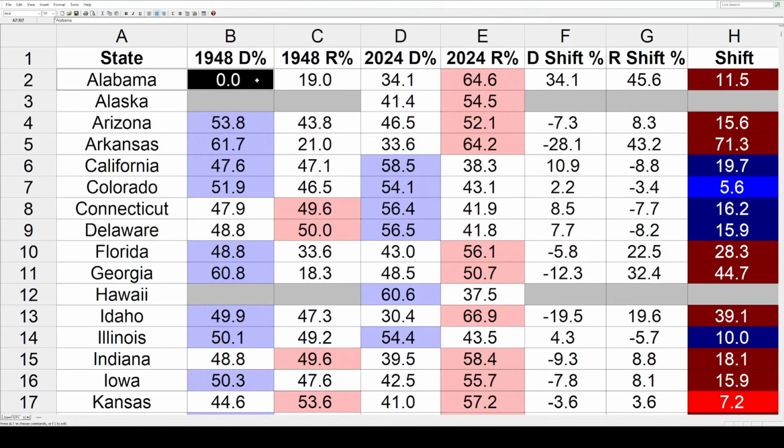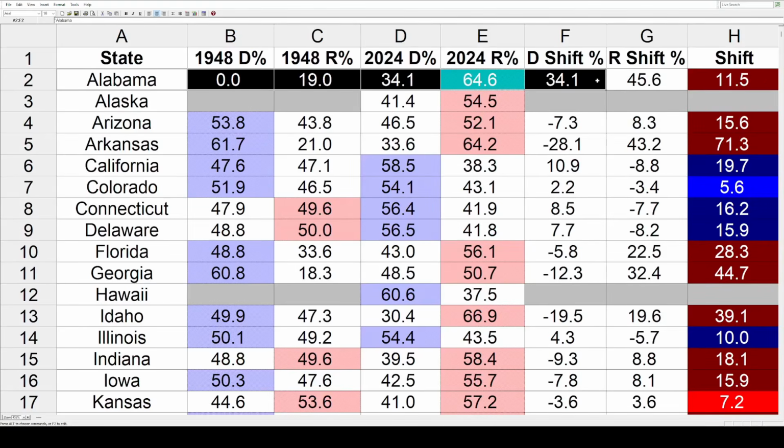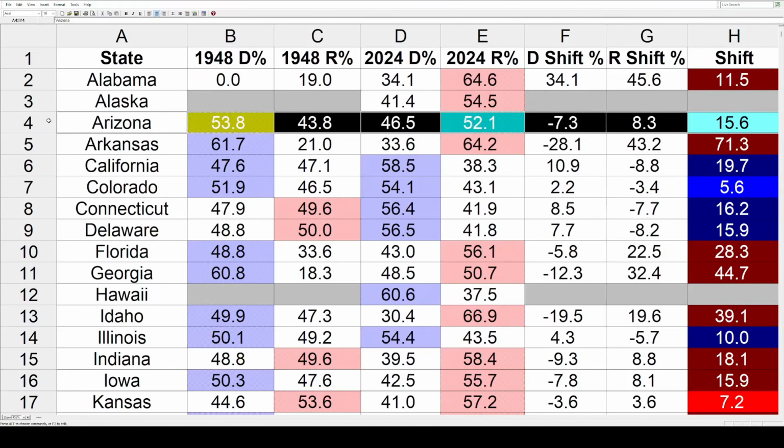So on this sheet, nobody technically won the state between Dewey and Truman, but Dewey did get 19%. Then if we go ahead 7.5 decades, Kamala Harris got 34.1 and Trump won the state with 64.6. So it's a little murky, but the Dems did gain 34.1, Republicans gained 45.6. Between those two numbers, that comes out to a net swing toward the Republicans of 11.5%. It's only going to be confusing in the 4 states that Thurmond won. The other 3 are Mississippi, Louisiana, and South Carolina. Now, with that said, let's quickly go through the rest of the states. And remember, only 48 of them this time, and also no D.C.